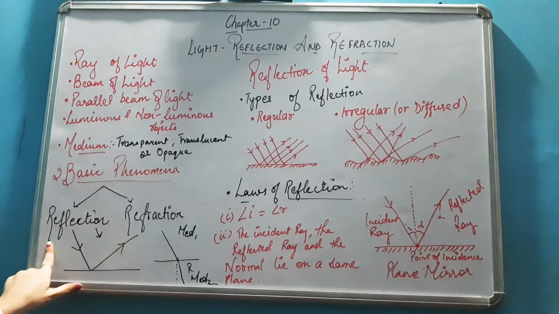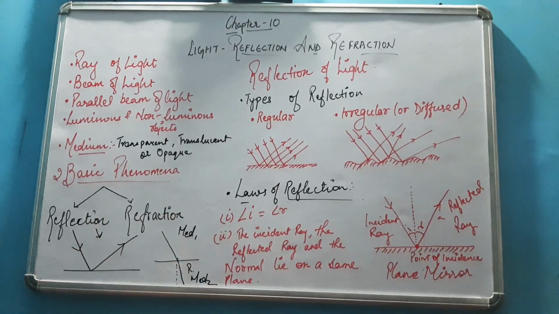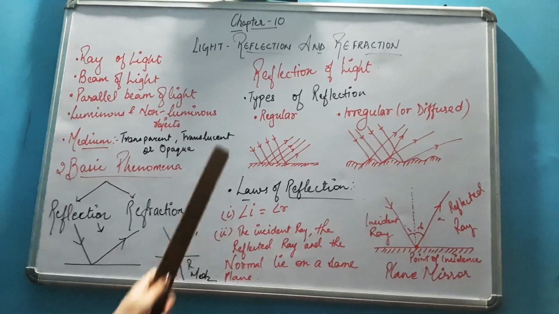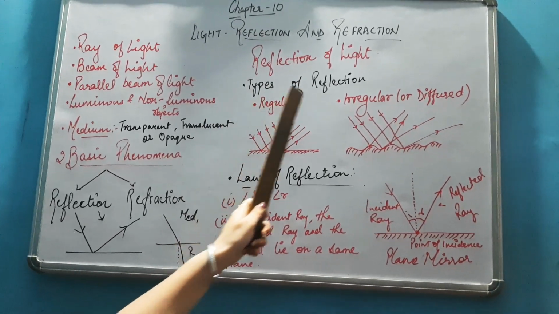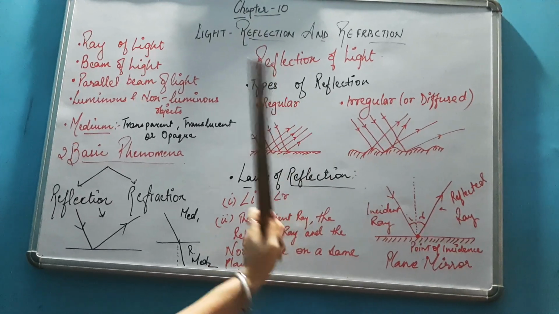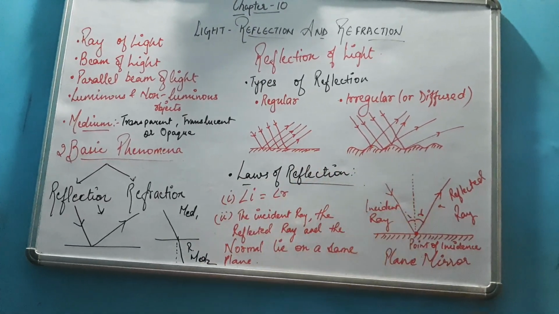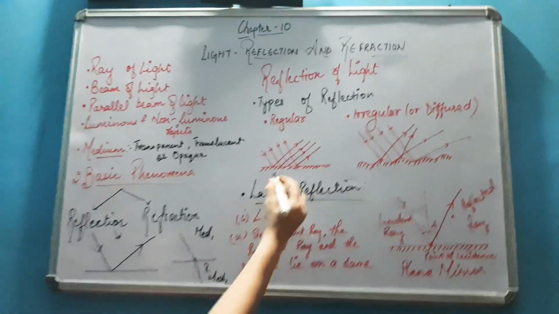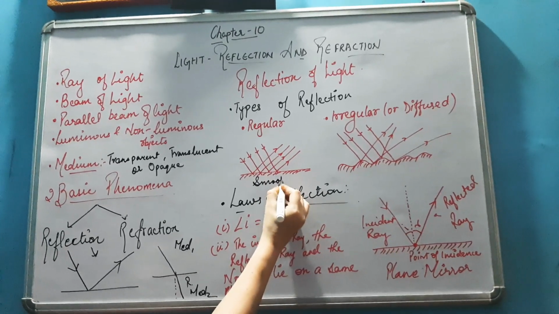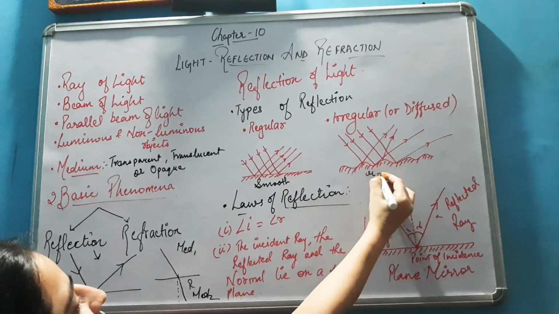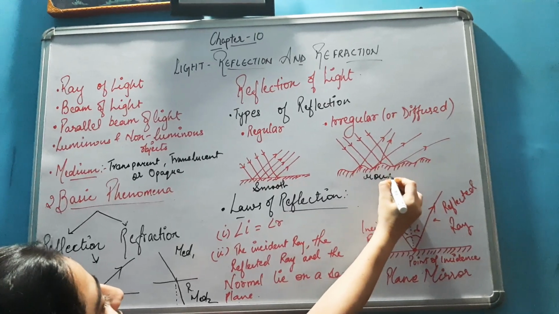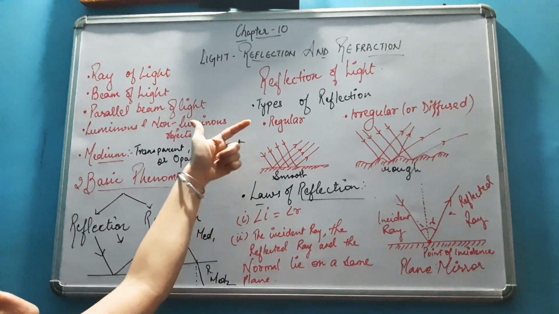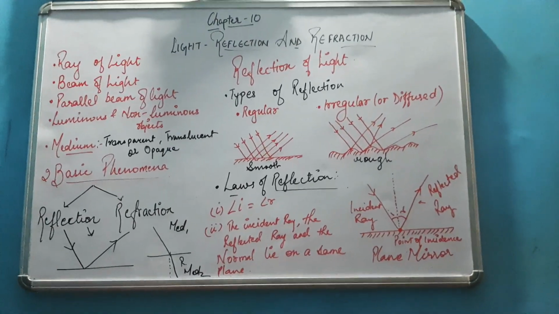Okay. So the first topic for reflection of light is types of reflection. You know about the two. Types of reflection are regular reflection and irregular reflection. It is based upon the type of surface used. If the surface is smooth, then there will be a regular reflection, and if the surface is rough, then there will be an irregular or diffused reflection actually.